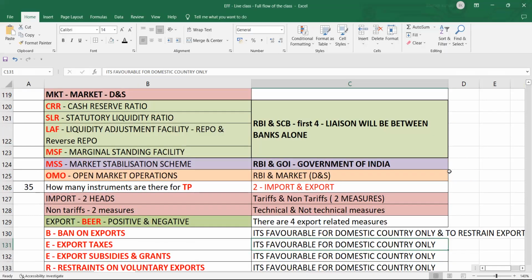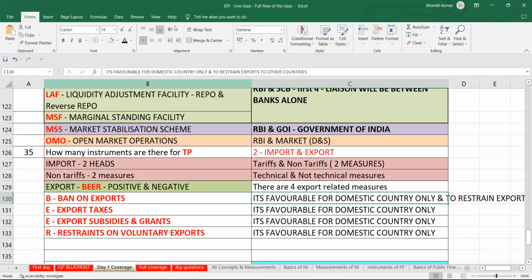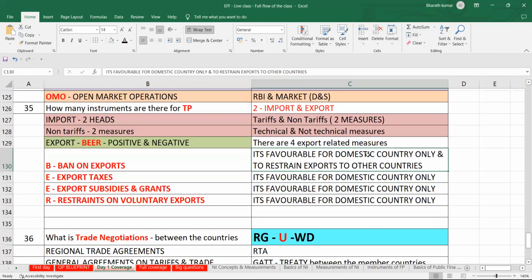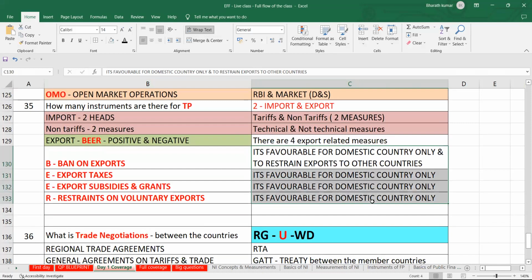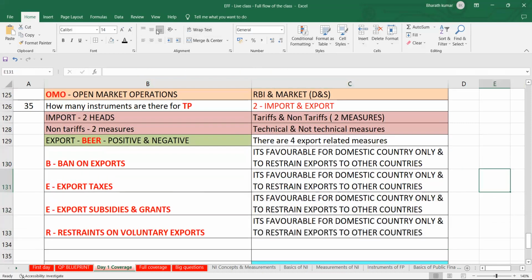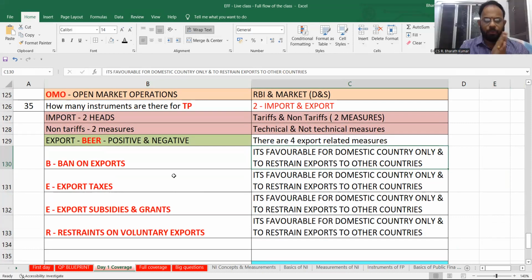So that's what you will try to remember. That means what? First, domestic trade has to be done. So this is going to be a crucial factor for your understanding. So we have told about the imports.